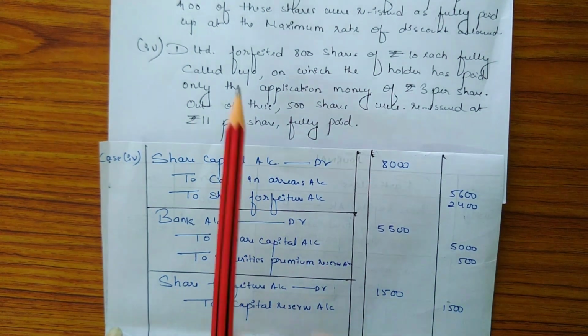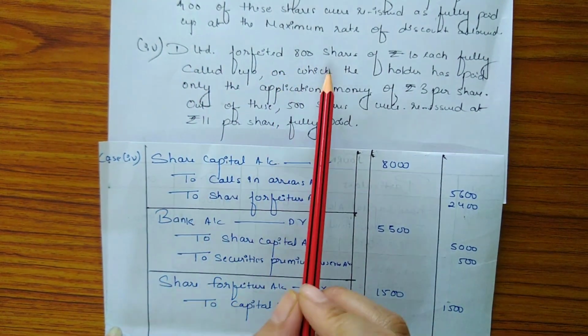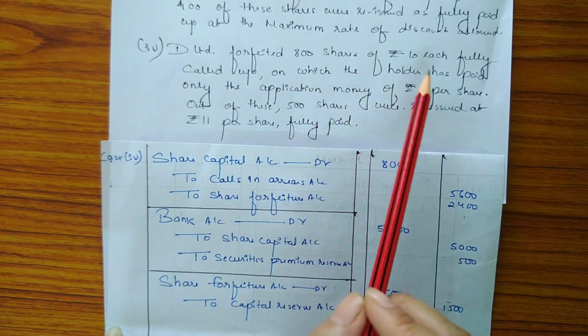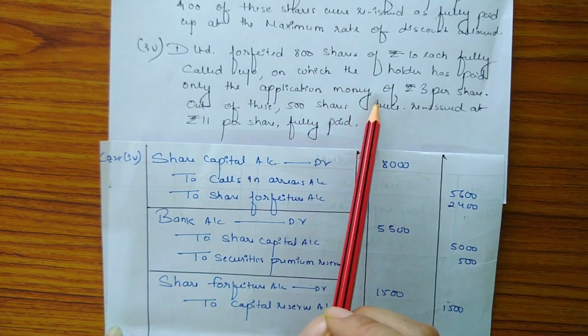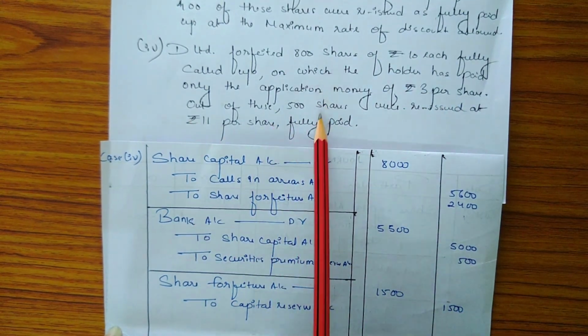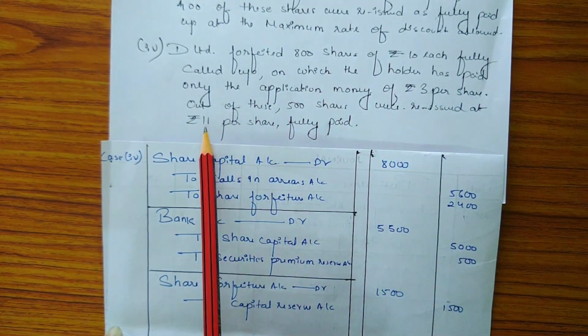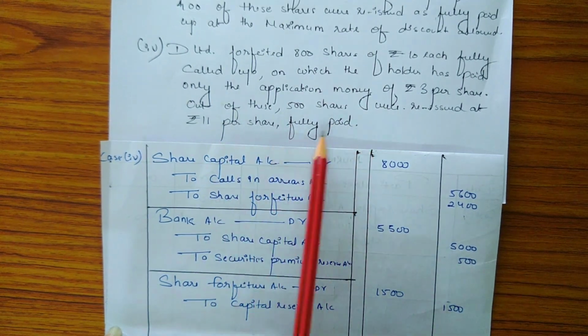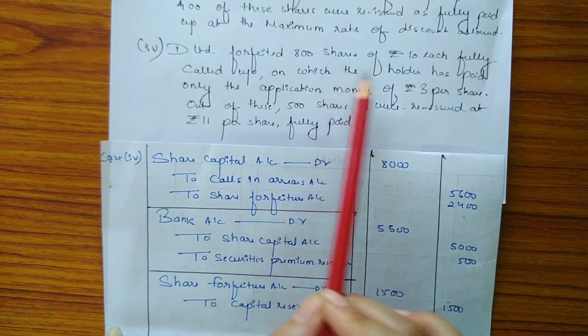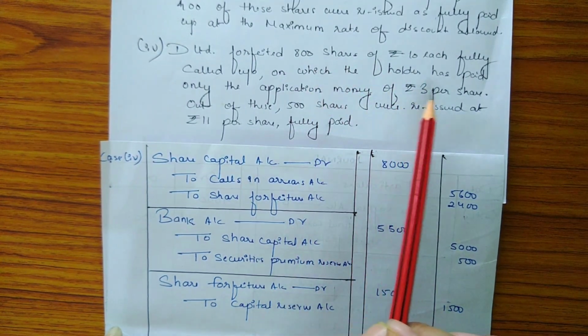Now the last case is D Limited, which forfeited 800 shares of rupees 10 each fully called up, on which the holder has paid only application money of rupees 3 per share. Out of these, 500 shares were reissued at rupees 11 per share fully paid up. So 800 shares have been forfeited and only application money is received.